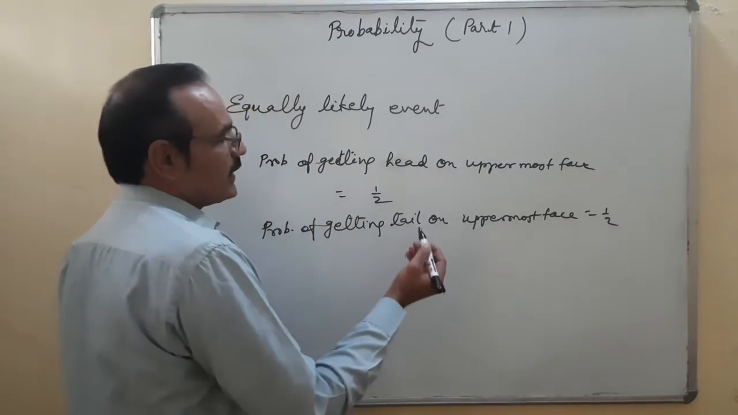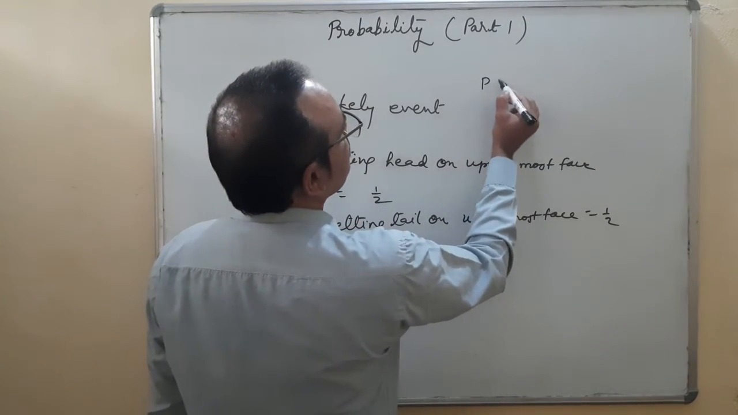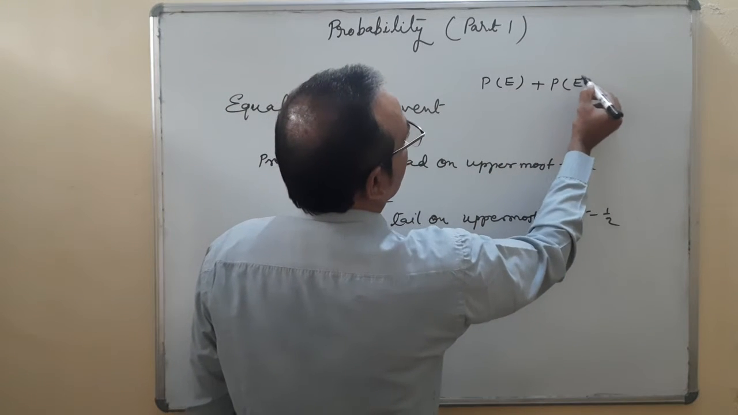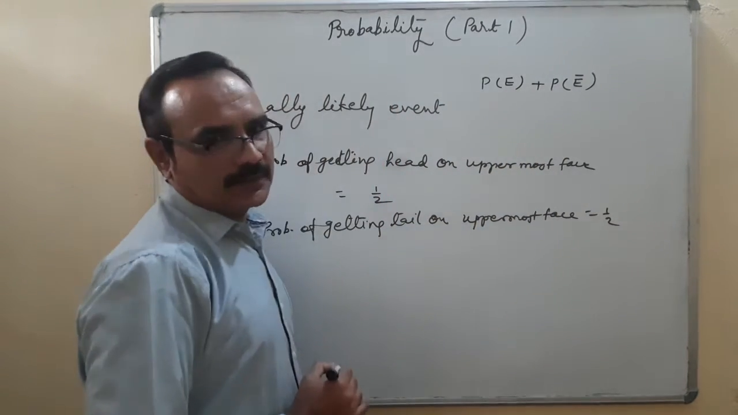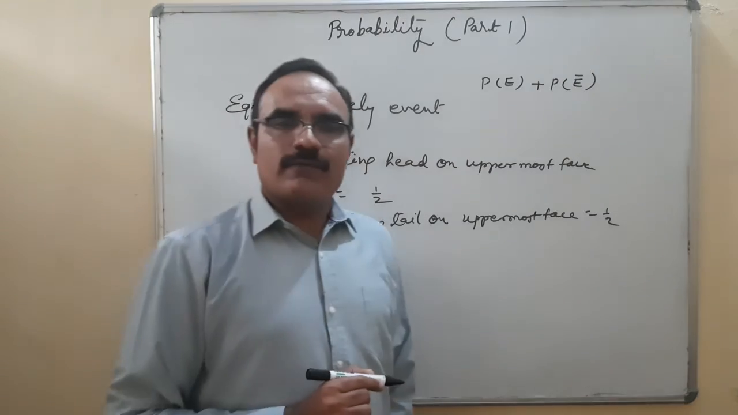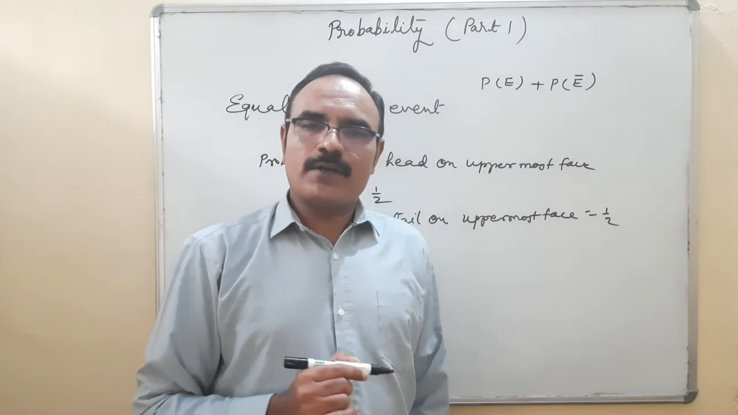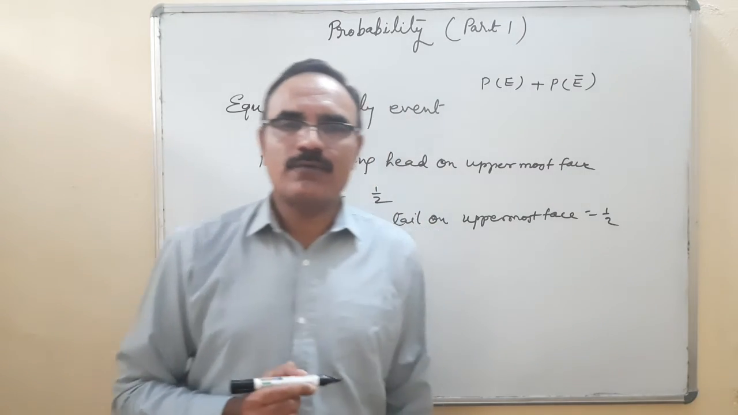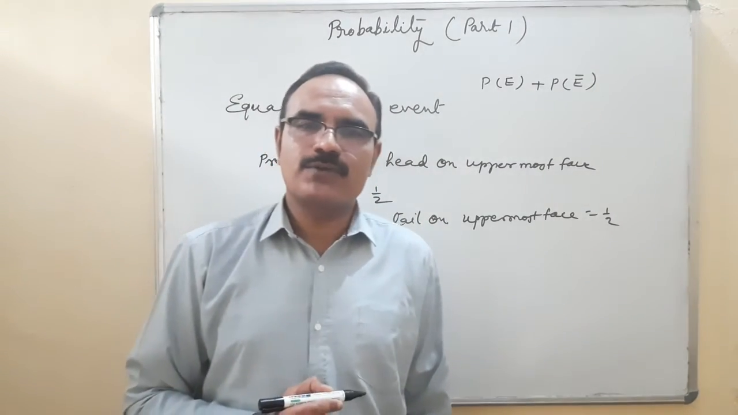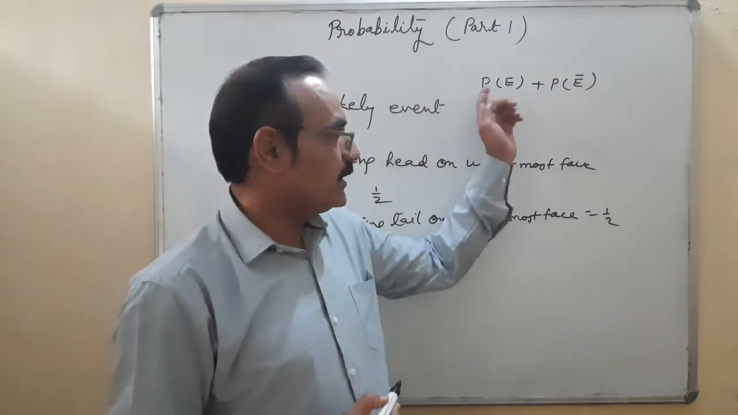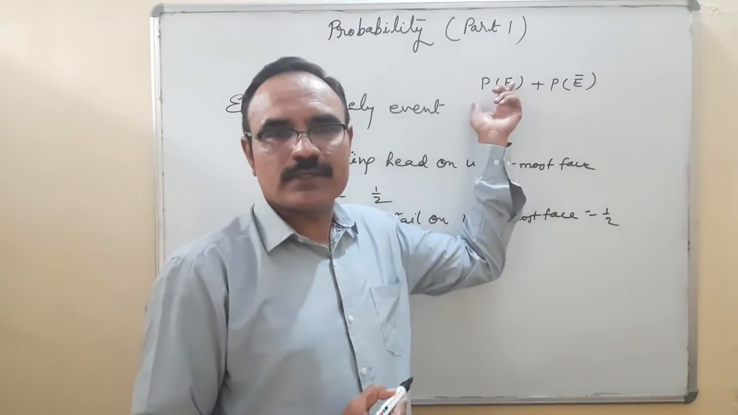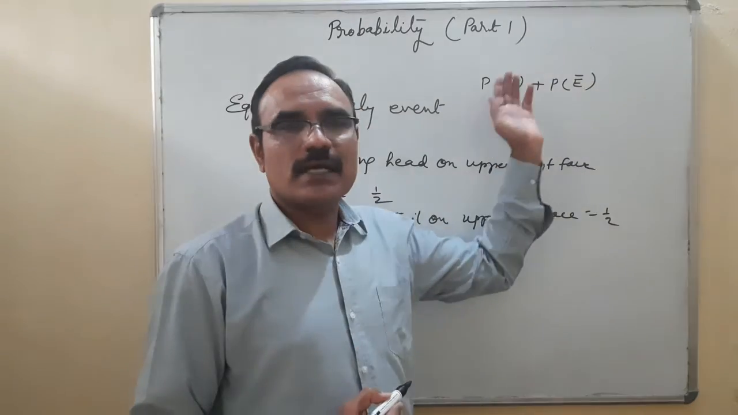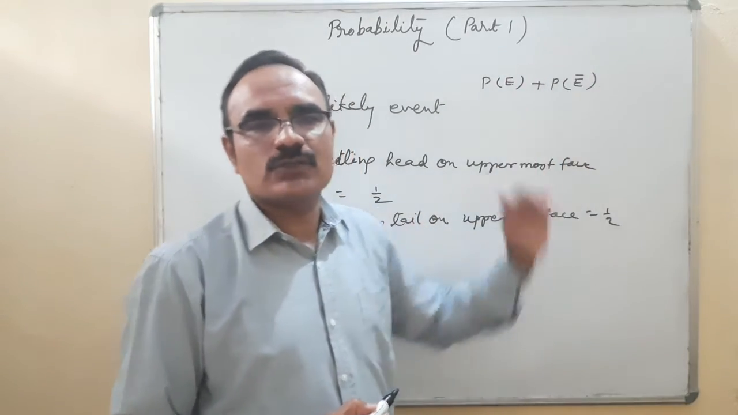An event is denoted by capital E, I told you, P(E). And P(not E) is the meaning of P not E. One event we have taken is the probability of getting head on the uppermost face. Second, I am taking the probability of not getting head on the uppermost face, P(not E). P(E) is the probability of getting head, P(not E) is not getting head on the uppermost face. Because these are equally likely events, their sum is always 1.